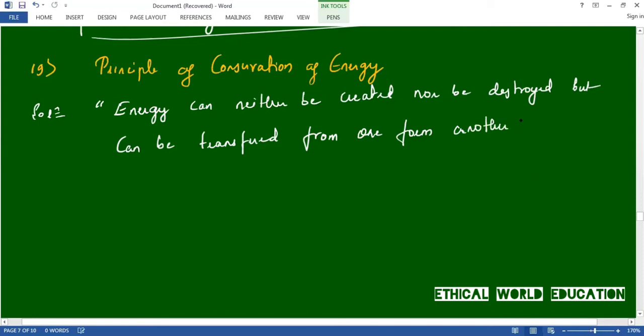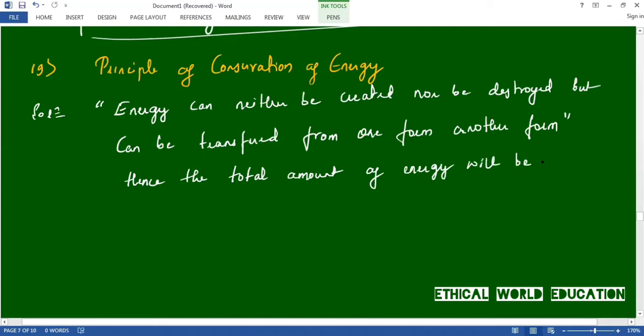Hence, the total amount of energy in the universe is always constant. So this is the definition of the principle of conservation of energy.